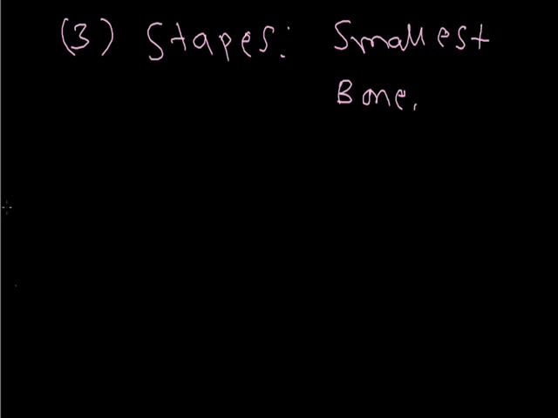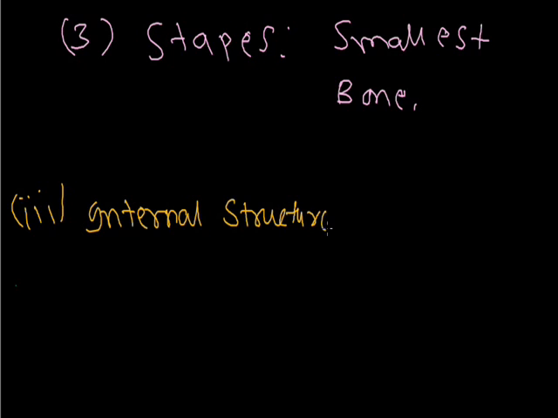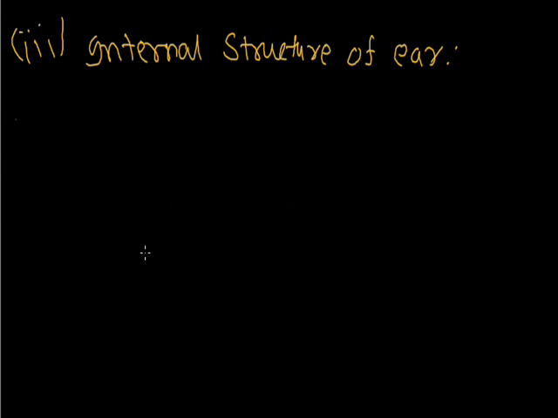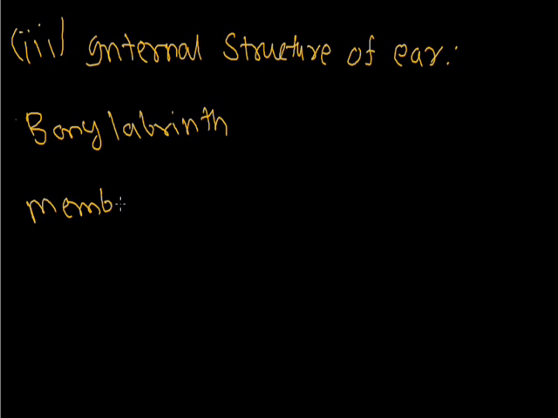Now we will discuss the internal ear. The internal ear has two components: the bony labyrinth and the membranous labyrinth.